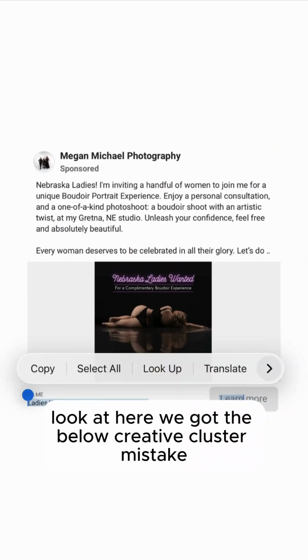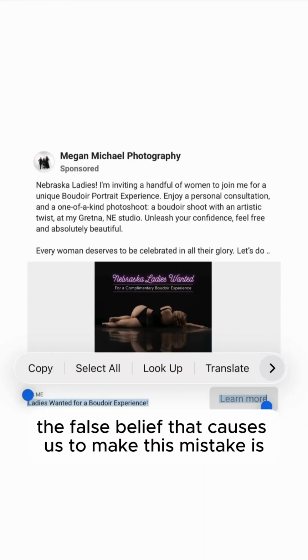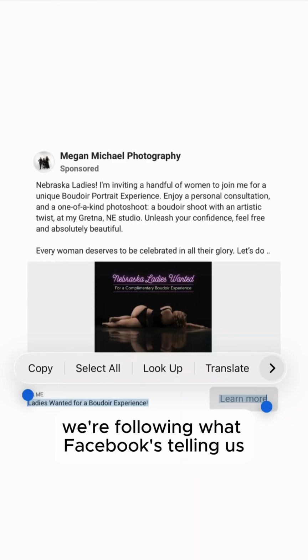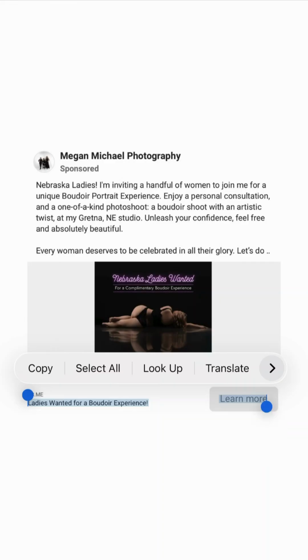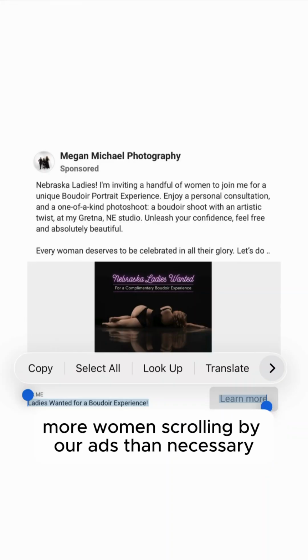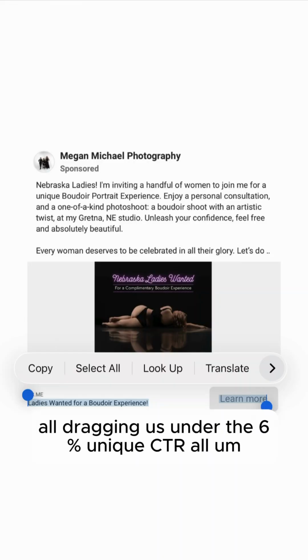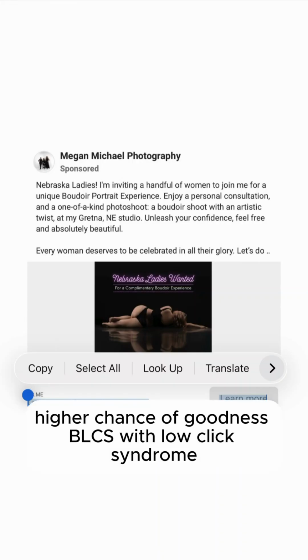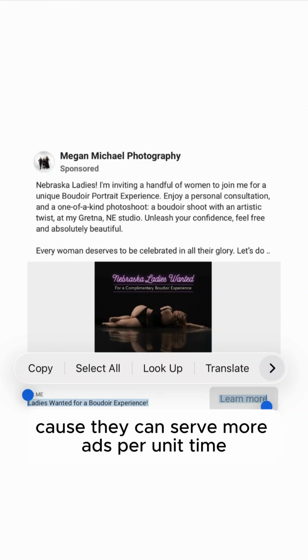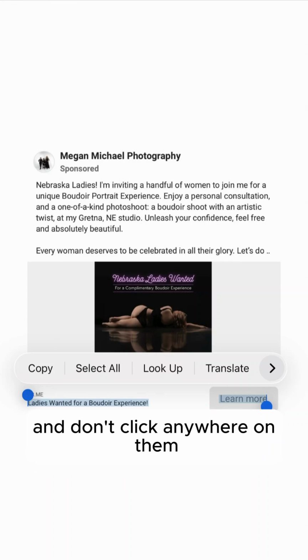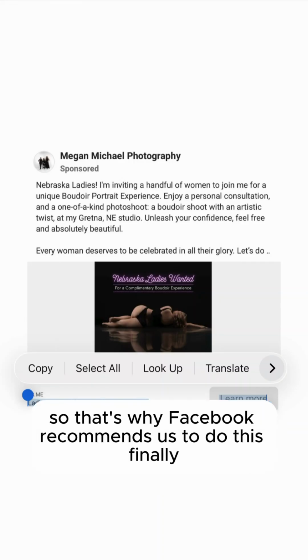Look at here. We got the below creative cluster mistake. The false belief that caused us to make this mistake is we're following what Facebook's telling us when we fill out our ads. That's the big problem. The consequence of this is more women scrolling by our ads than necessary, lowering unique CTR, dragging us under the 6% unique CTR, higher chance of giving us BLCS, Boudoir low click syndrome. And on the back end, Facebook actually makes more money because they can serve more ads per unit time, the more women that scroll by our ads and don't click anywhere on them. So that's why Facebook recommends us to do this.